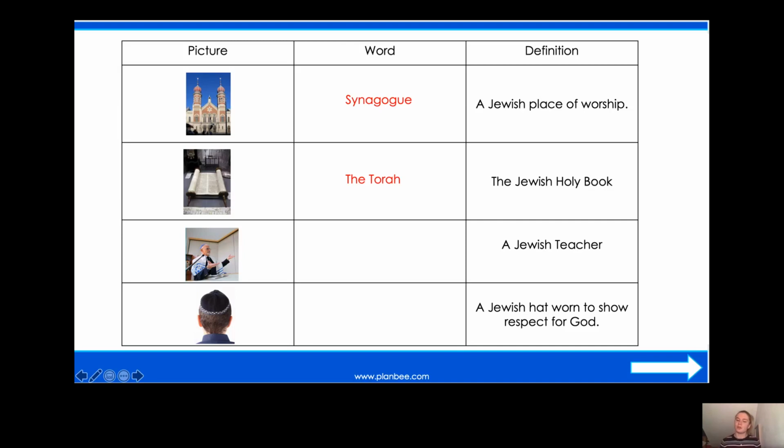Okay, the next one, a Jewish teacher. Now, I can remember the word for a Jewish teacher translates into English as my teacher. Okay, now what was the word? Oh, yes, it was rabbi, wasn't it? So a rabbi is a Jewish teacher. And then finally, we have a Jewish hat worn to show respect for God. Now, what was one of these hats called? Oh, yes, that's right. They were called kippahs. So a kippah is a Jewish hat worn to show respect for God. Fantastic. Well done if you were able to remember all of this vocabulary from our lesson last week. So now let's move on to today's learning.